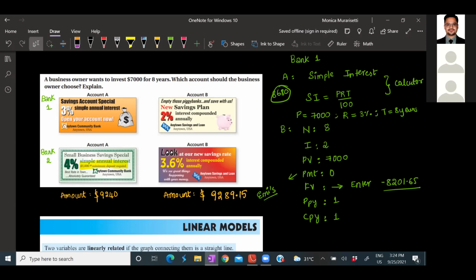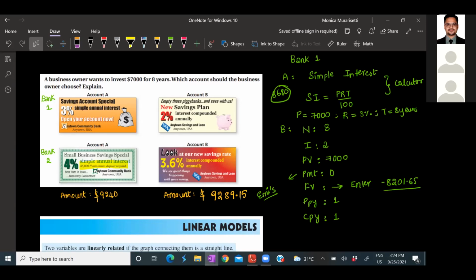PMT basically means payments. For example, let's say you have taken a loan from a bank and you need to complete the loan by paying a monthly installment. In those cases, you will have to find PMT, but we do not have such situations now, so we keep it 0. I hope we have a good understanding of how to perform compound interest on the TI using Finance Solver, which is an easy approach.